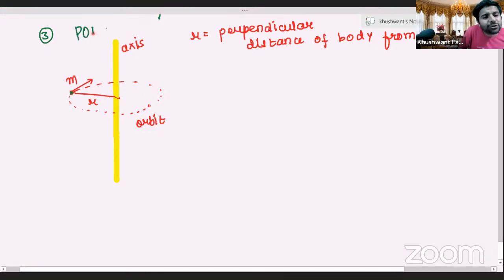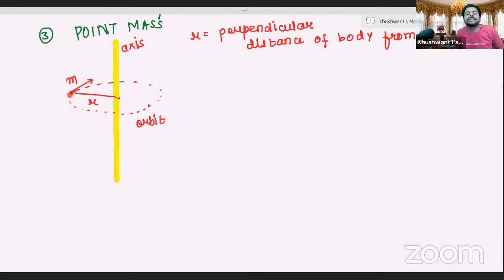That means we are assuming that whatever mass is present is at one point. एक छोटे से point पे आपने सारा mass को concentrated कर दिया. You are concentrating entire mass at one singular point, and that is why such bodies are called point masses. छोटे से point पर entire mass is concentrated. Now this mass is going around the axis, round and round. अभी everybody understand this very properly. ठीक है? Over here, dear learners.